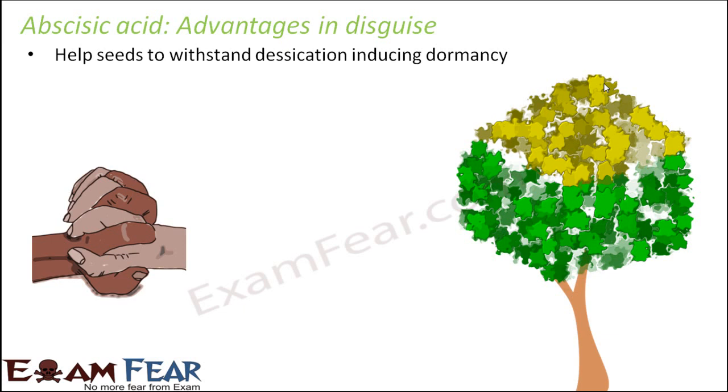It helps the seeds to withstand desiccation, inducing dormancy. When it makes the seeds dormant, it makes them inactive for some time. So what happens? The seeds try to adapt themselves in dry conditions. Desiccation means dry conditions, when not much water is available. So the seeds try to do something to withstand the dry conditions.